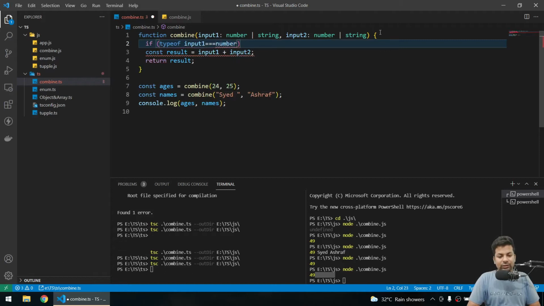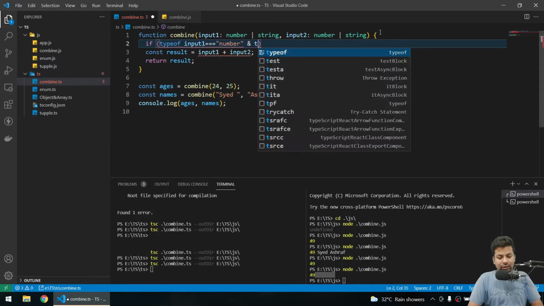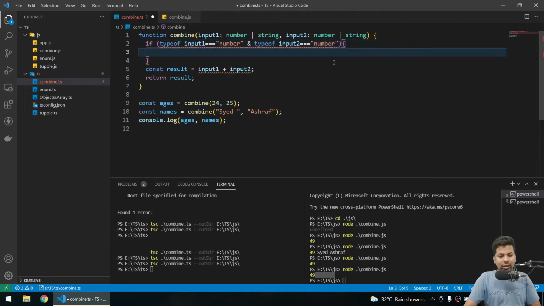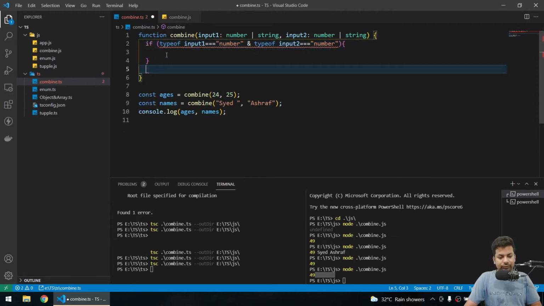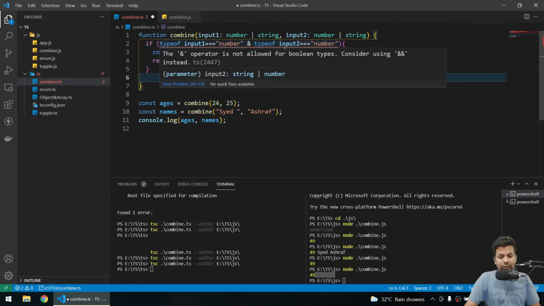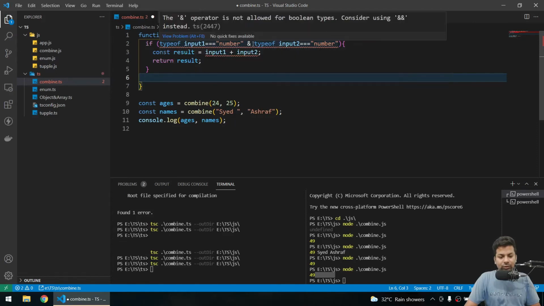I'll just write it like this, and type of input 2 equals to number, then we'll open a bracket and just return the result. And operator is not allowed for boolean types.